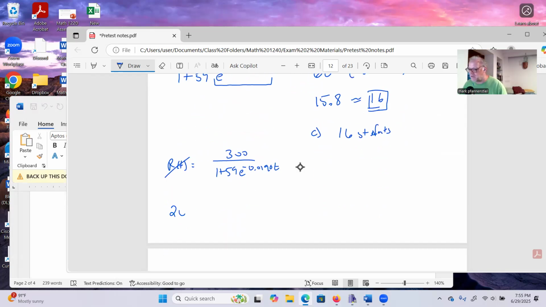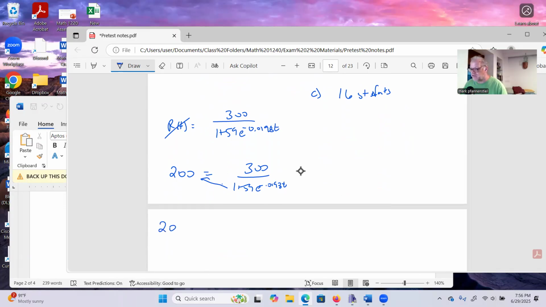So here we go with 200 equals 300 divided by 1 plus 59 e to the negative 0.0198 T. Now, if we have a rational equation, we're going to pretty much multiply both sides by the denominator to get rid of this thing.